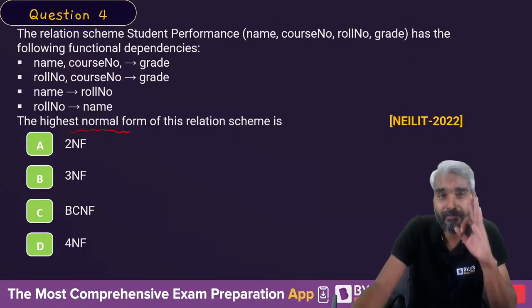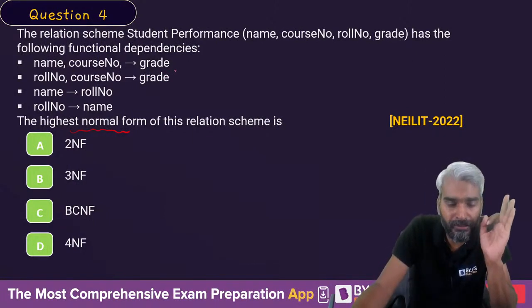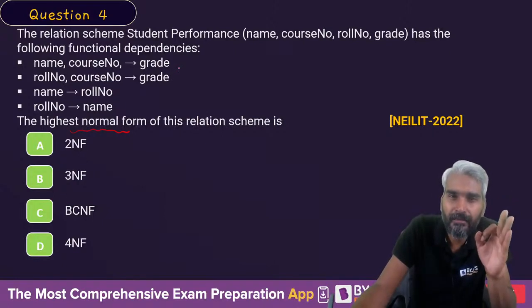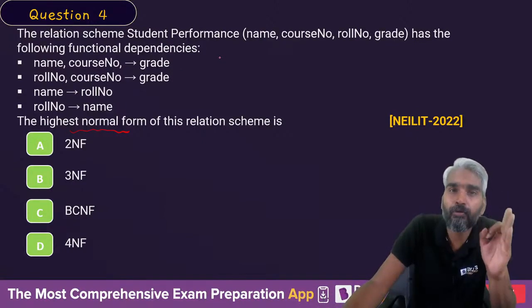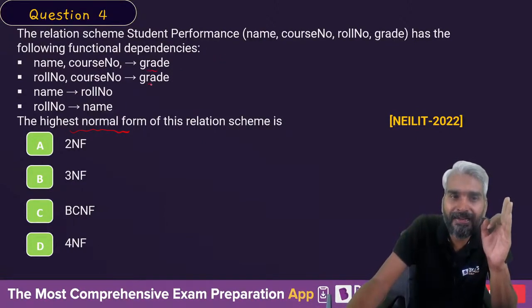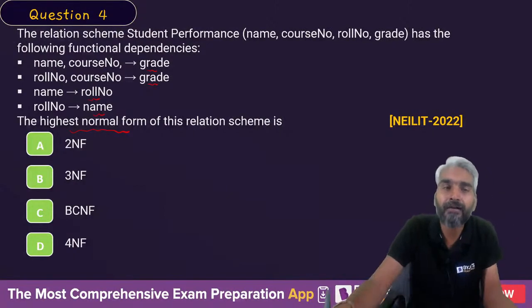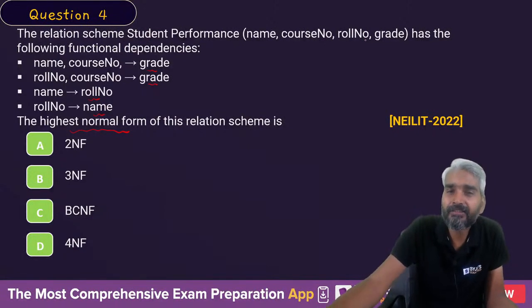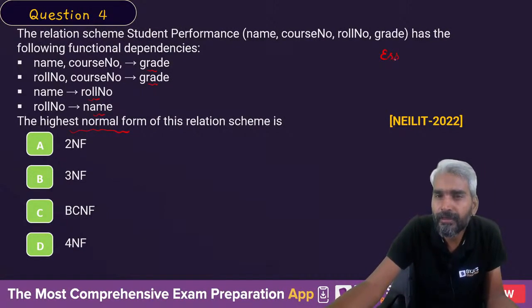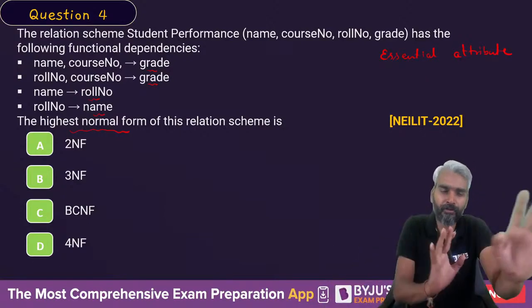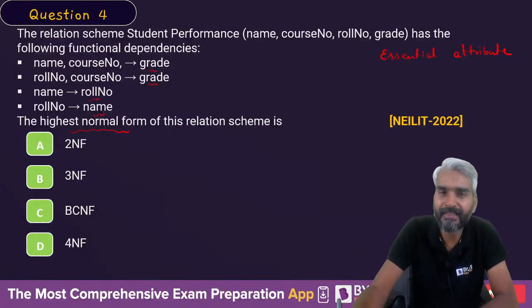But one more thing, if you have studied the concept of candidate key, then you know that for a relation, an attribute which is not in the right hand side part of any FD is called essential attribute. So I'm giving you the concept and then I'll explain you the correct answer, right?